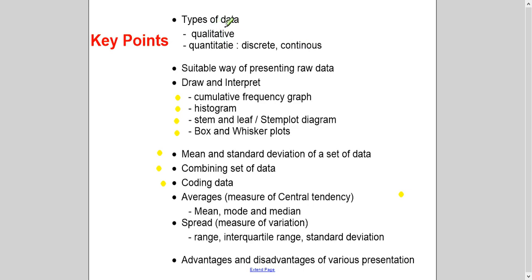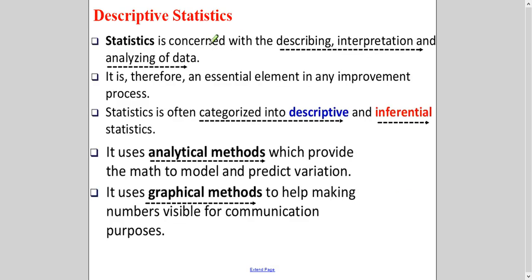So we have two types of data, and you need to understand what descriptive statistics is. When you study some topic, at least you should know what it is talking about. So just 2 or 3 slides are on it. Statistics is basically to describe, to interpret, and to analyze data, right? And statistics is often categorized into descriptive and inferential statistics.